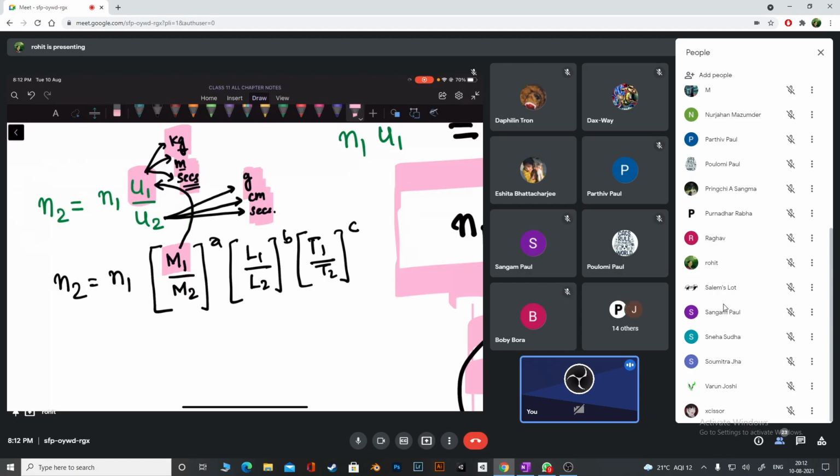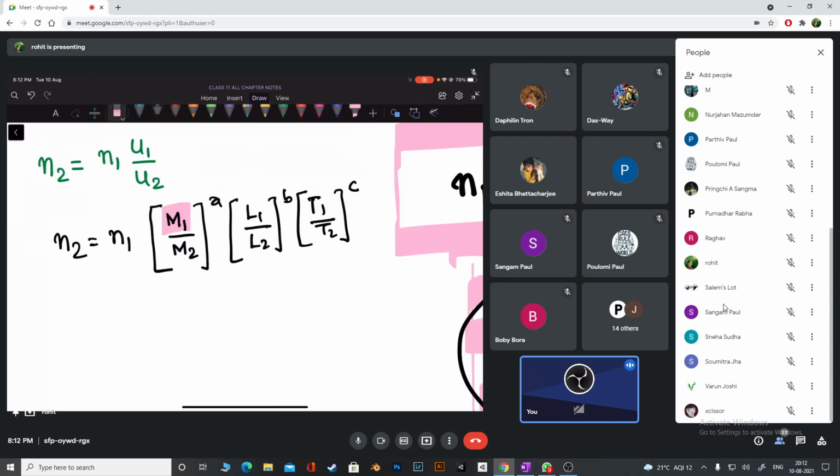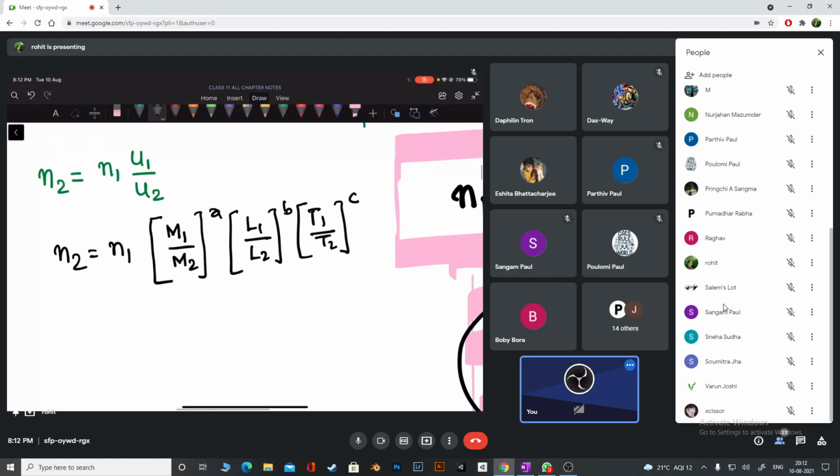We have some units of mass, some units of length, some units of time. That is what I'm going to write here. See guys, the step is this. So what is this M, guys? You have to understand and tell me what is M1. Mass, but actually is it mass or unit of mass? Unit of mass. M1 is the unit of mass in which system? In the first system, SI. And what is M2? Unit of mass in the second system.